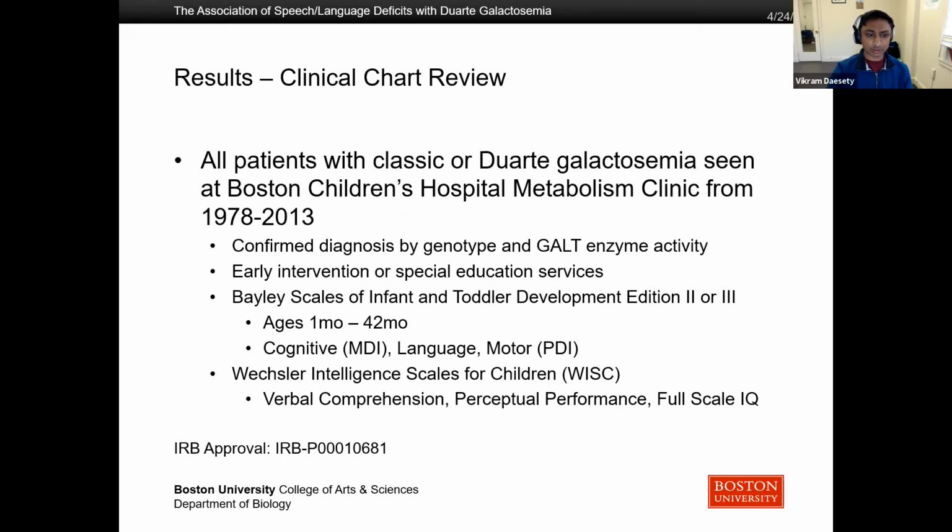And we also administered two well established tests in the field called the Bayley tests and the WISC, which are performed on separate age ranges depending on what's most appropriate. They lead to several scores, such as the cognitive score, the language score, and the motor score, which have a standardized mean of 100, which is average, plus or minus 15 for standard deviation. And the study was IRB approved.